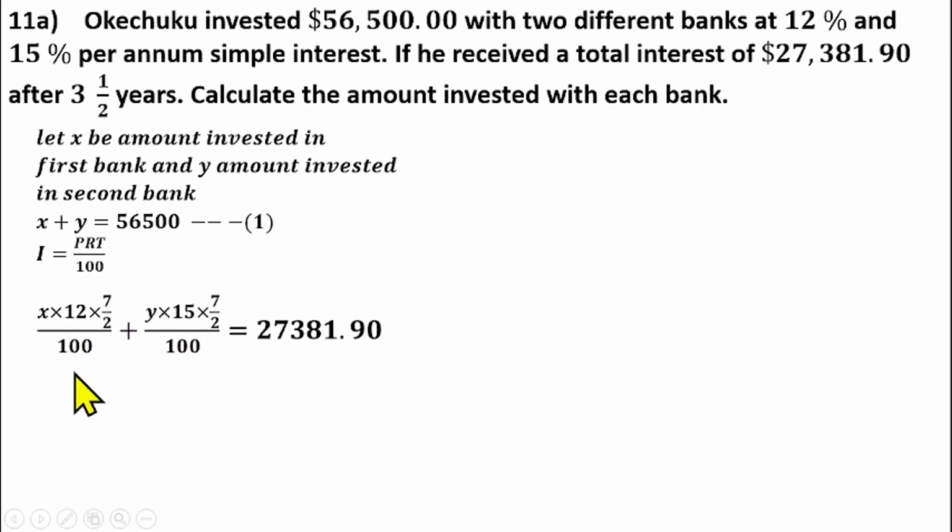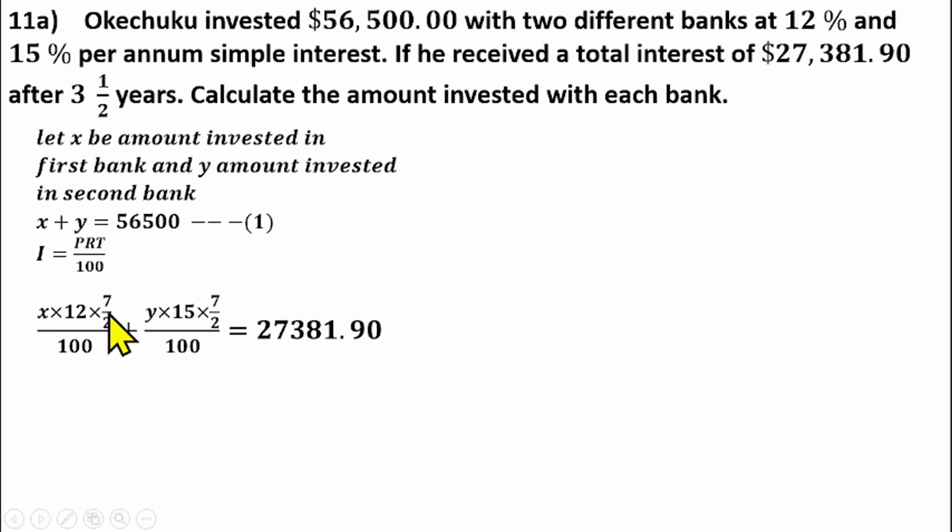The principal for bank X is the amount invested, which is X, multiplied by the rate, 12%, multiplied by the time, 3.5 years, which is changed to an improper fraction, 7/2, over 100, plus the amount invested in the second bank, Y, times the rate, 15, times the time, 7/2, over 100.